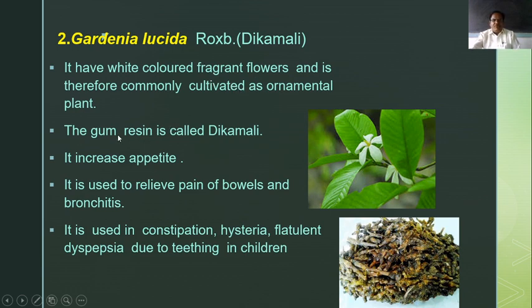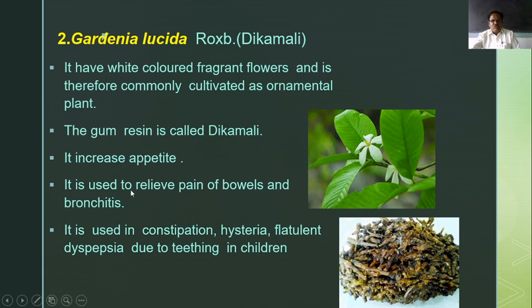The gum obtained from the stem of this plant, in the form of resin, is known as Dikamali. And this Dikamali is used for increasing the appetite in children.